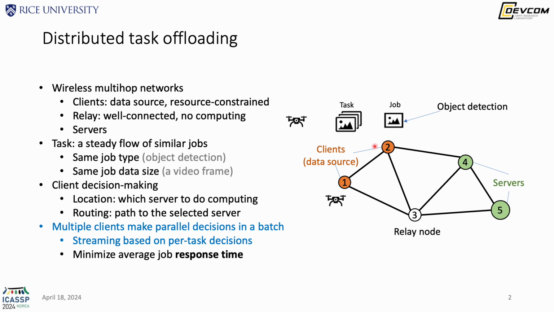Moreover, multiple clients will make parallel decisions in a single batch, and after the decision, streaming will start. The objective of these parallel decisions is to minimize the average job response time.